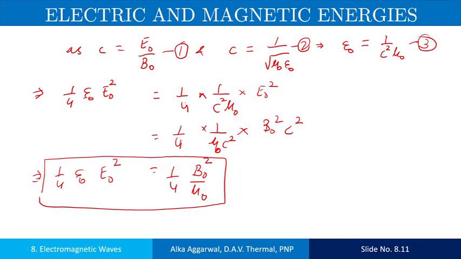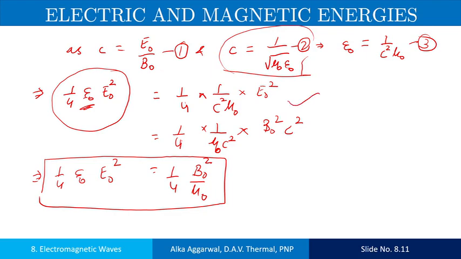Now we can convert the electric energy into the magnetic energy, and we can prove that both are equal. For this we start with this relation, epsilon naught E naught square. In place of epsilon naught, from equation number 2, we can write it in this way. Now replace the E naught from equation number 1.